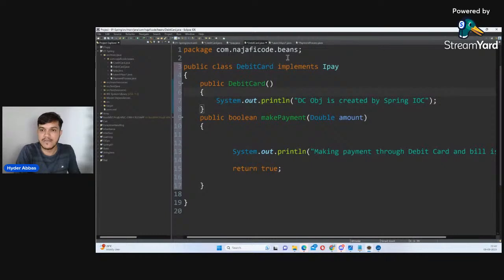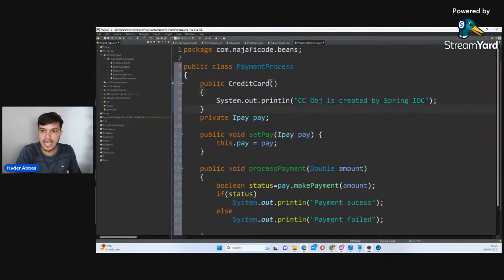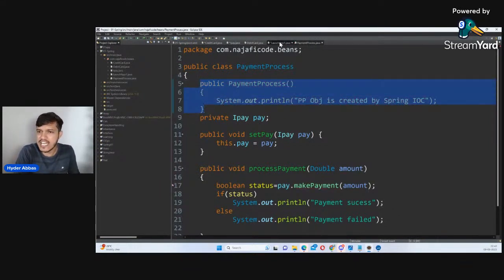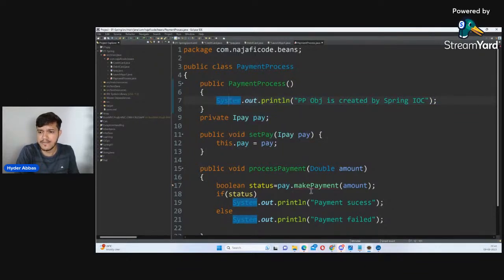And similar to that, I would like to go to my payment process also. And here also, I would like to write a constructor, whose name must be the same as the class name. So I will say here payment process object. Great. So I'm writing this constructor, though you can do any activities here, that is not at all the problem.